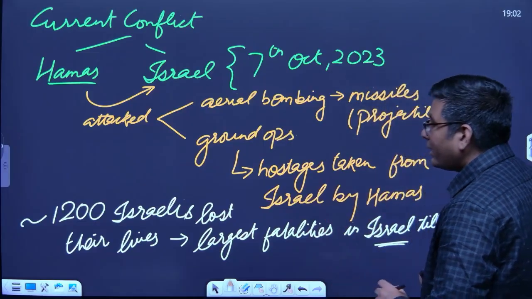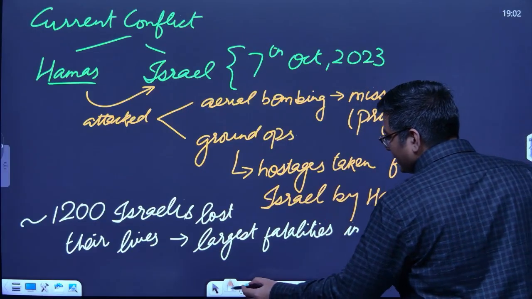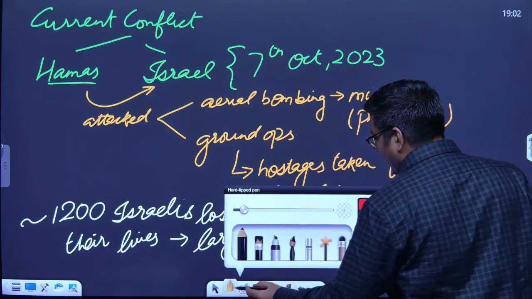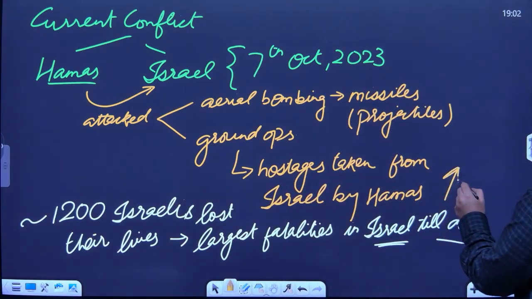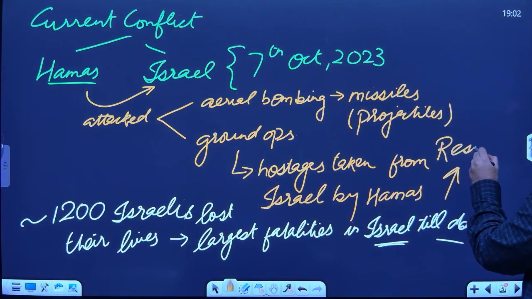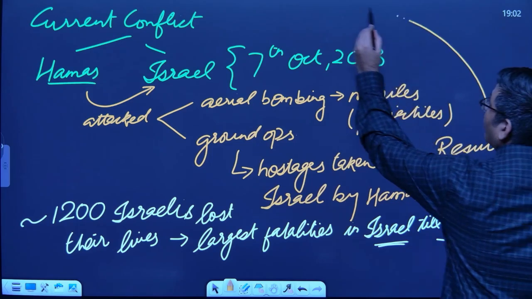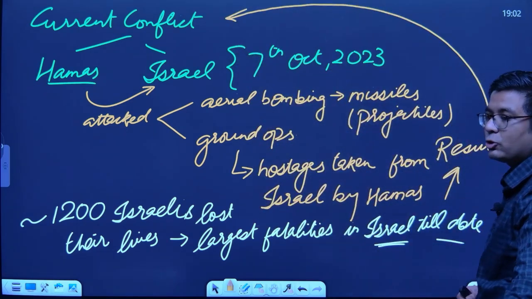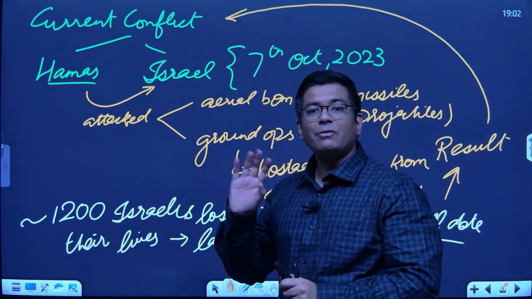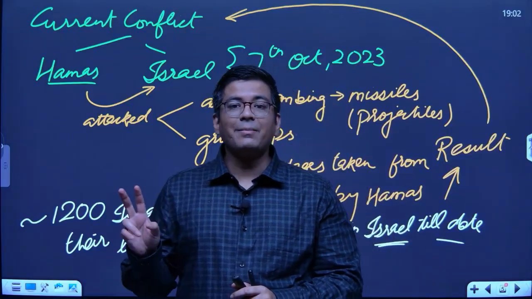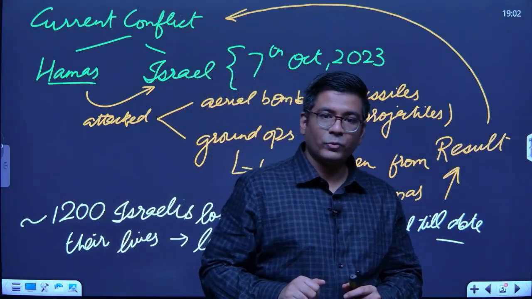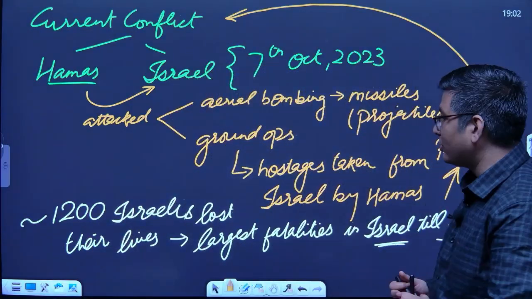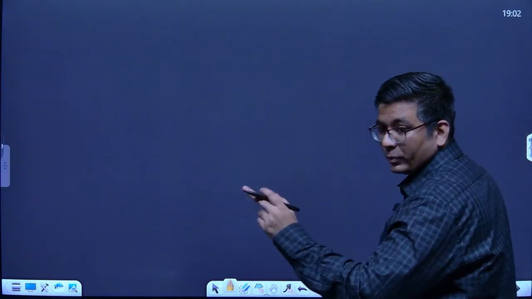Now what did this result into? This result was basically the ongoing conflict where Israel swore revenge. It declared war against Hamas, and at the same time it has two objectives. So now let us discuss the objectives of these two parties.